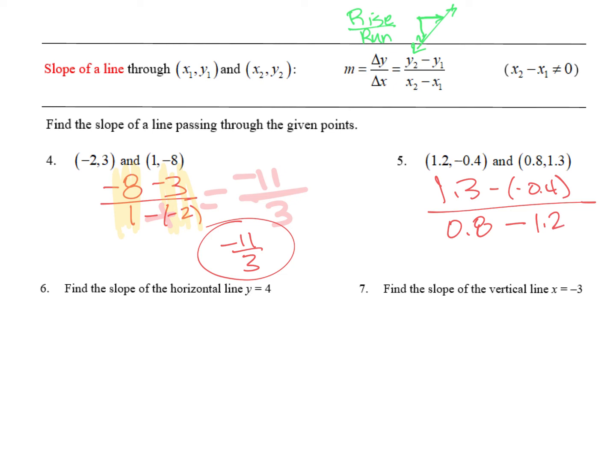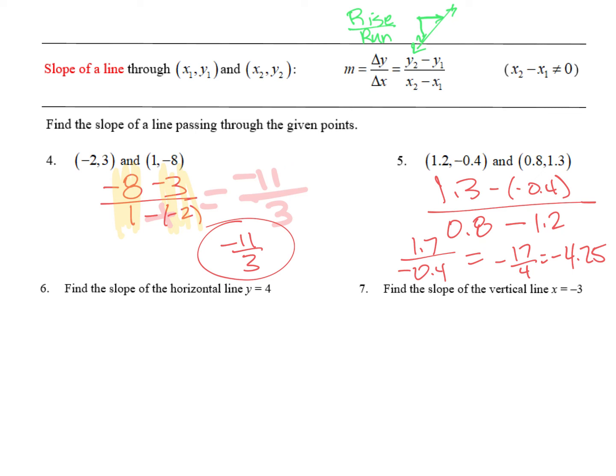So 1.3 minus a negative is a plus, so that leaves me with 1.7 divided by 0.8 minus 1.2 is a negative 0.4, and when you divide that, you get negative 17 over 4, or you could say negative 4.25. Now, having the slope in fraction form is helpful when we're graphing because it's easier to count rise over run if you're looking at a fraction than if you're looking at a decimal.